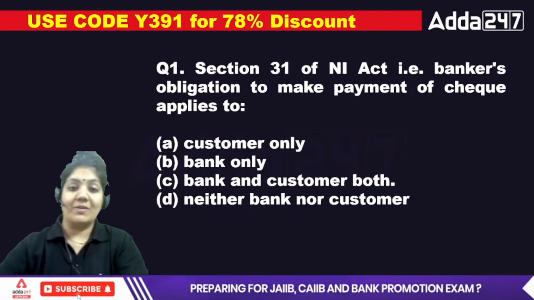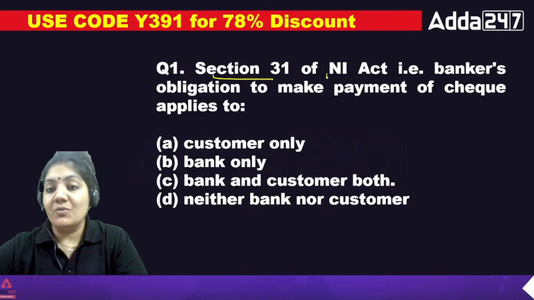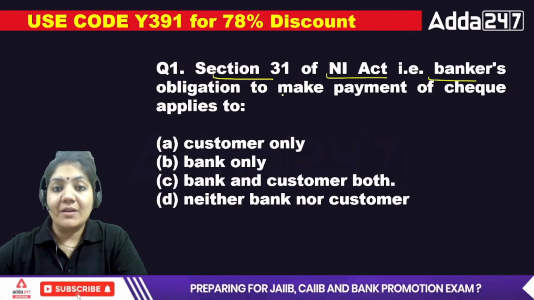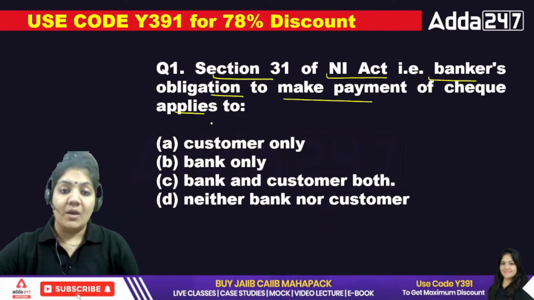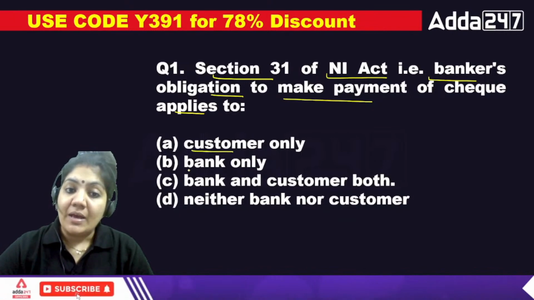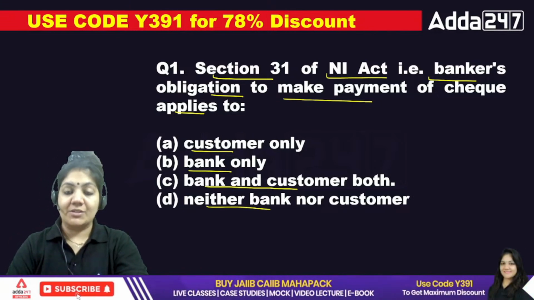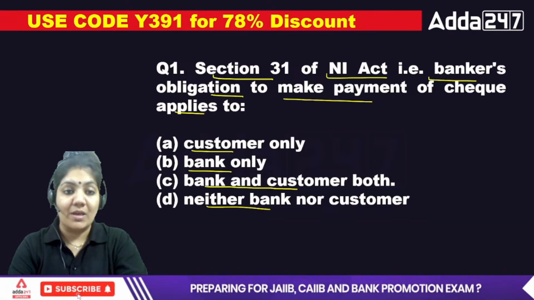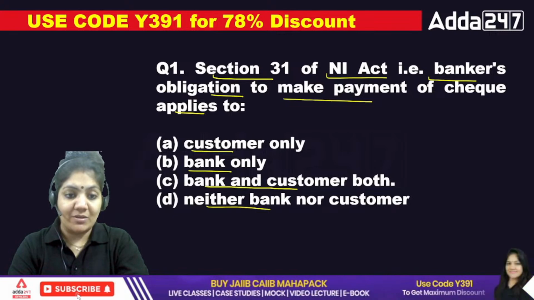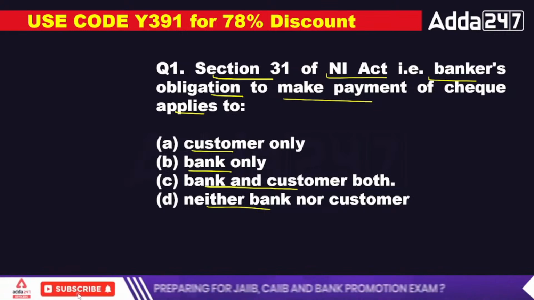Number one question of your LRB: Section 31 of the Negotiable Instruments Act, the banker's obligation to make payment of a check, applies to whom? Customer only, bank only, bank and customer both, or neither bank nor customer. This is a very simple question and you have to give me the exact answer.